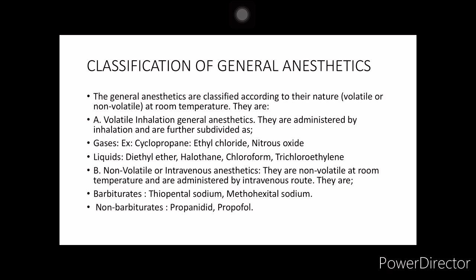The examples of gaseous volatile general anesthetics are cyclopropane, ethyl chloride, nitrous oxide, and the liquids we have diethyl ether, chloroform, halothane, and trichloroethylene. Then the non-volatile or intravenous anesthetics are non-volatile at room temperature and they are administered by IV route. We have two types again here. One is barbiturates and the other is non-barbiturates. Examples of the barbiturates are thiopentone sodium and methohexital sodium. In non-barbiturates, we have propanidide and propofol.